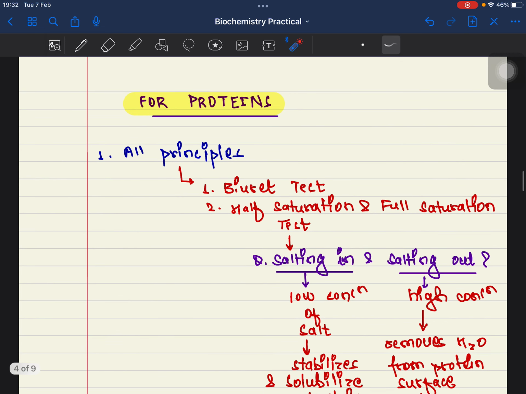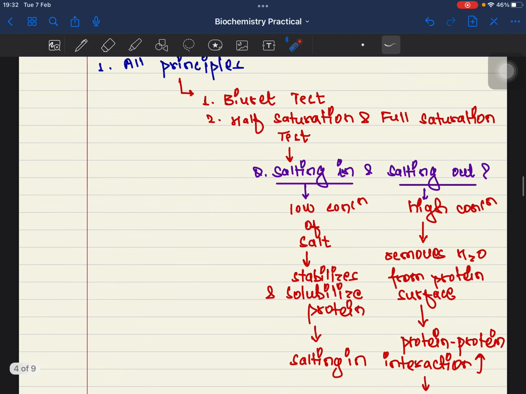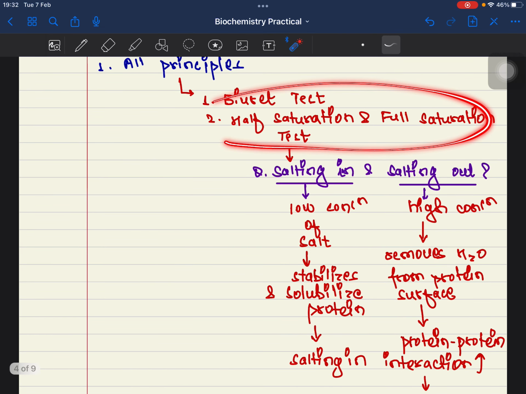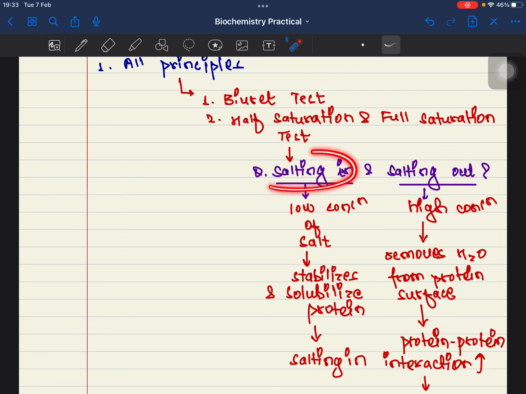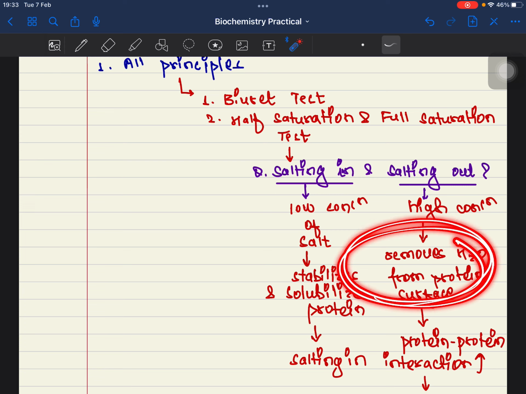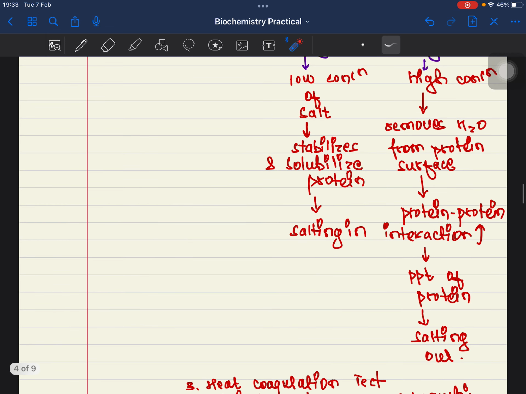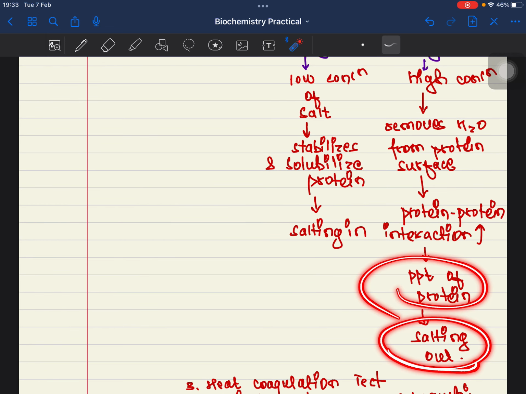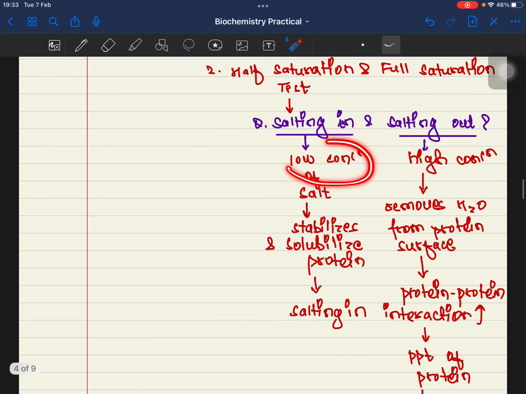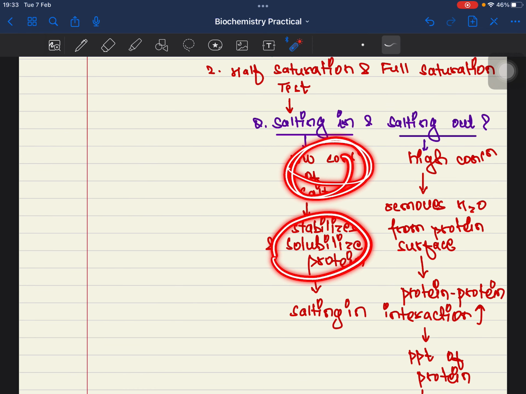Let's talk about proteins. For proteins also, you must know all the principles of all the tests. I will not be repeating them. In different experiments there are particular questions you must be careful about. The first question can be asked from the half saturation and full saturation test: what is the meaning of salting in, and what is the meaning of salting out? Salting out you all know about. That is adding salt, and the higher the salt concentration, the more it will remove water from the protein surface. If water is removed from the protein surface, protein-protein interaction increases, and thus precipitation of protein occurs, which is called salting out. While salting in means a lower concentration of salt stabilizes and solubilizes protein.